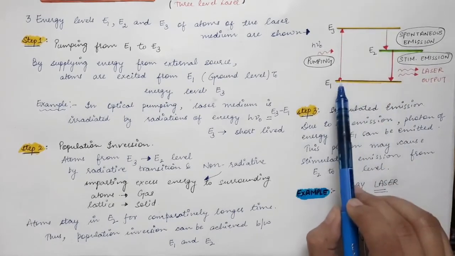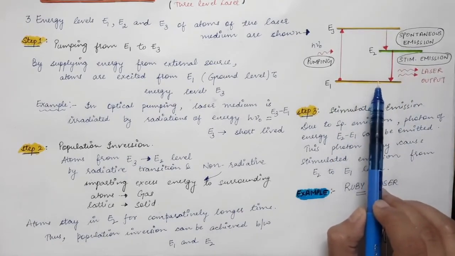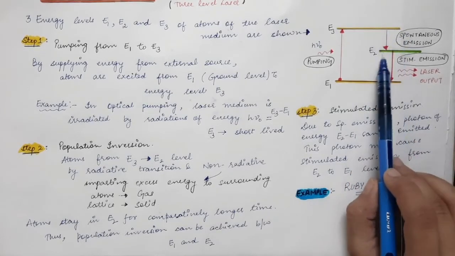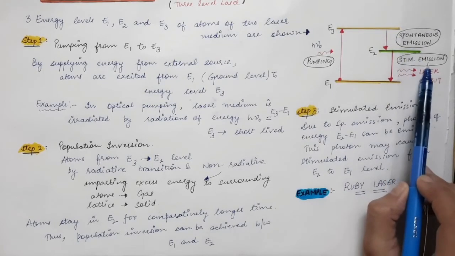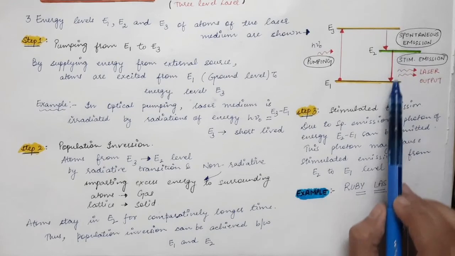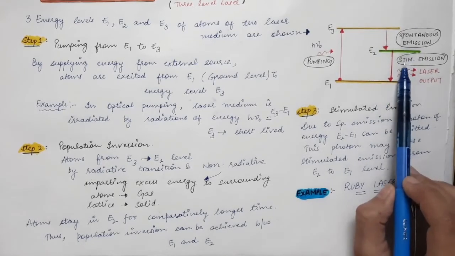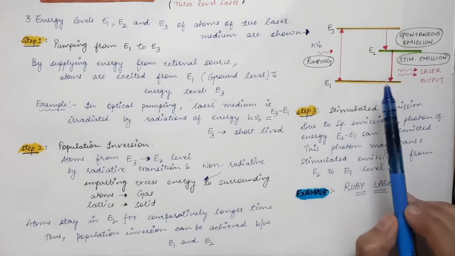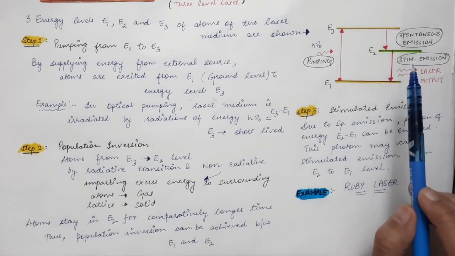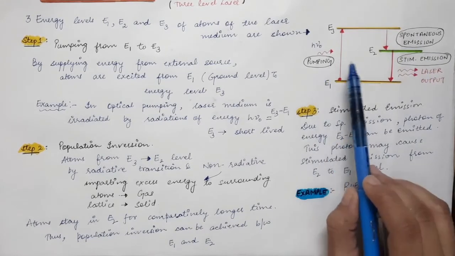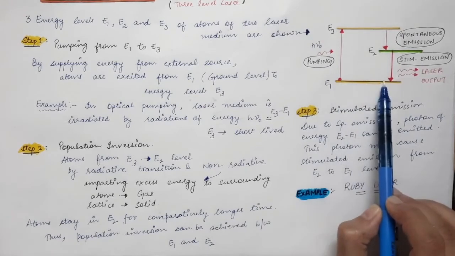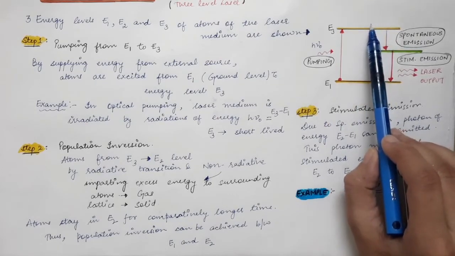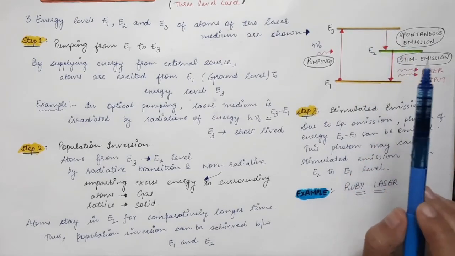There are a large number of atoms in the ground state. If you make at least half of the atoms go to the excited state, and they go to the metastable state, then when stimulated emission occurs, these atoms will instantaneously go back to the ground state, and hence the population inversion condition will be lost. So again you have to pump the atoms after a certain amount of time, at least half of them should go to the excited state, and again population inversion can be achieved.